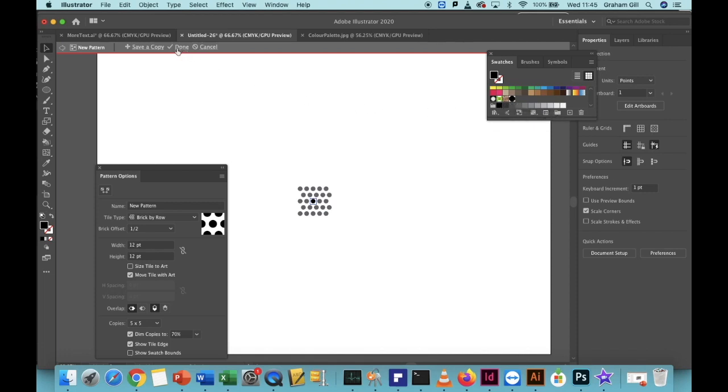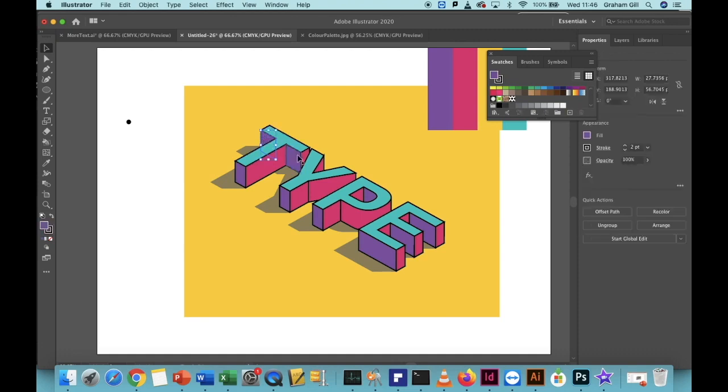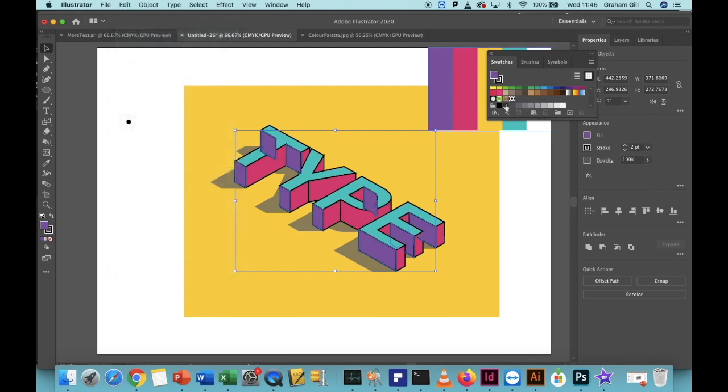At the top of the screen, you can see Save a Copy, Done, and Cancel. Just click Done. Now the swatches panel is still open, and you can see this new pattern is still there. It's a polka dot tile. Now click on the selection tool, hold the Shift key, and click on all of the dark purple parts of your lettering. Now click Edit, Copy, Edit, Paste in Front. Now click on the new polka dot tile to apply this fill pattern.